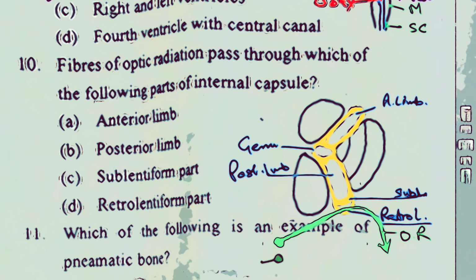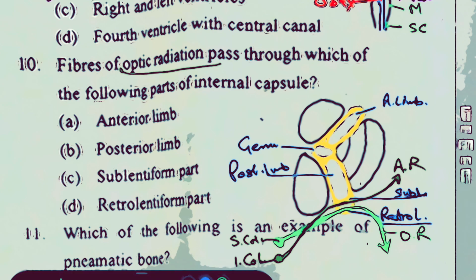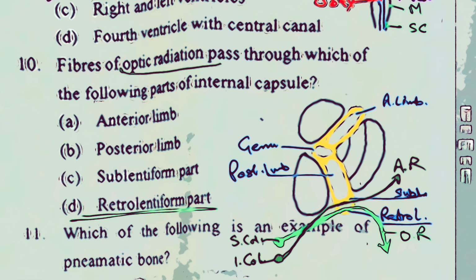Now this is the inferior colliculus. This was the superior colliculus. So from the inferior colliculus, the fibers will pass out like this through the sublentiform portion of the internal capsule and will reach the temporal cortex, the auditory areas. This is the auditory radiation. But in the question what they've asked is about the optic radiation. So optic radiation fibers pass through which part of the internal capsule? The answer is easy. It is the retrolentiform portion of the internal capsule.